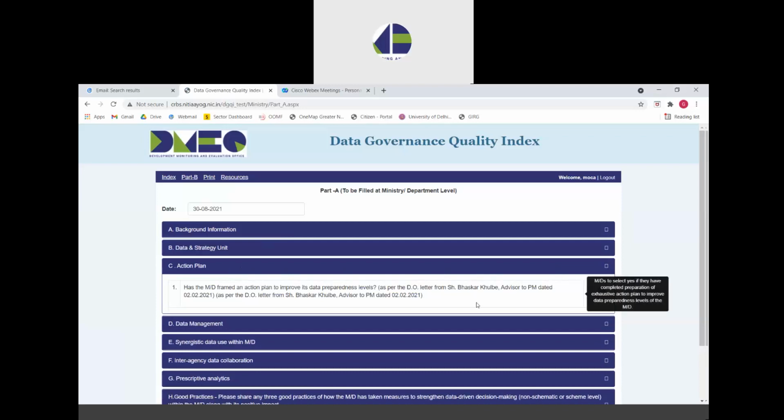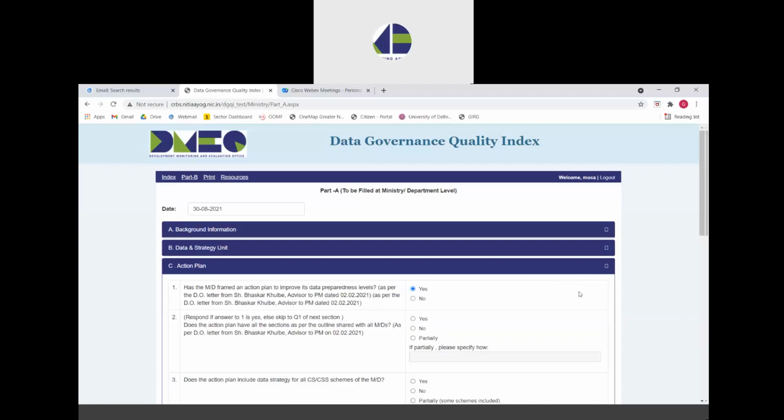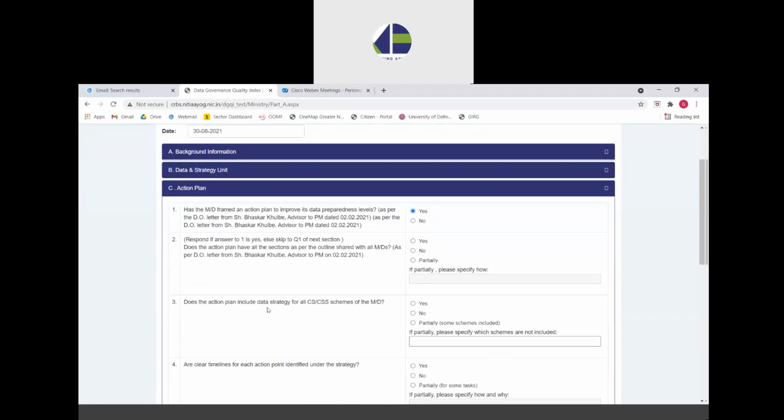The first question is about whether the ministry has framed an action plan to improve its data preparedness levels, as all the ministries and departments have been directed to do so. The ministries are to answer this by either selecting yes or no. If they select no, then there is no other question for them to answer and they can move to the next section. However, if they have developed an action plan and they select yes, then there are some more questions for the ministry or department to answer.